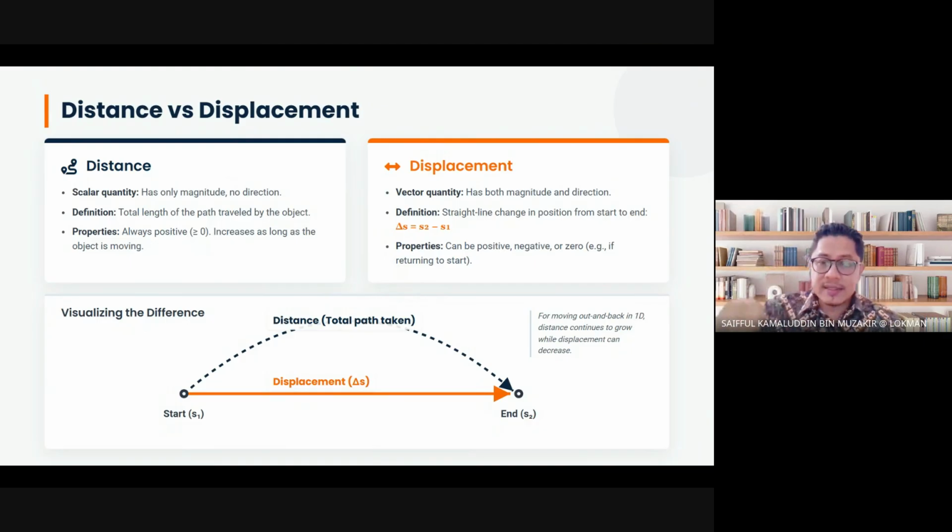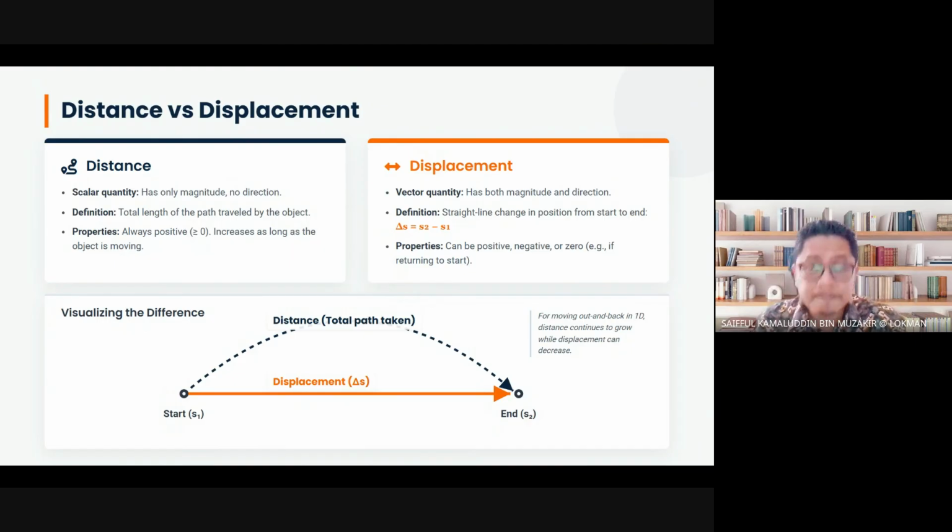If it is in circular motion, if it moves counterclockwise, it means positive. Clockwise direction means negative. So those are the differences between distance and displacement. One is a scalar quantity, one is a vector quantity. Right? So the definition of distance is the total length of the path traveled by the object. Any movement, wiggle or straight line or up and down. So the total path it has moved, no matter which direction, we just total them up. Just use a calculator and hit the calculator directly, you get the distance.